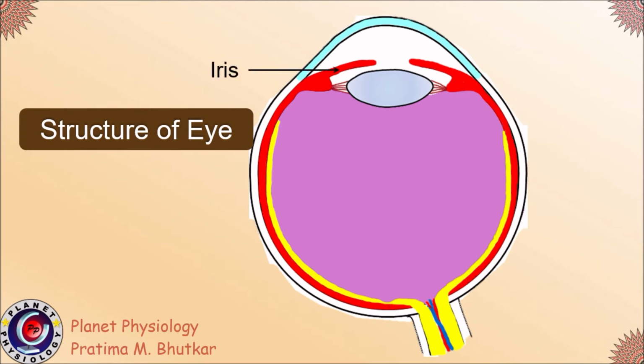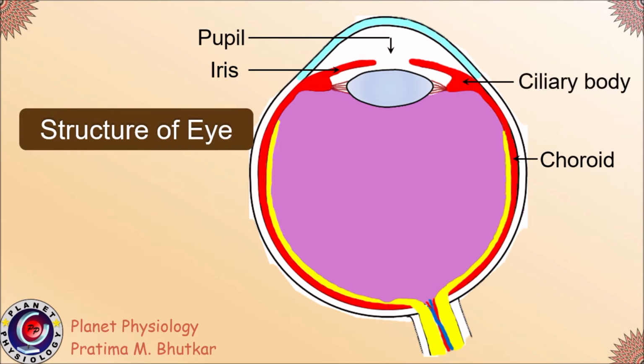This is the middle layer, choroid. The anterior part of the choroid is thickened to form the ciliary body. The ciliary body extends medially to form the iris, and in the center of the iris is the pupil.